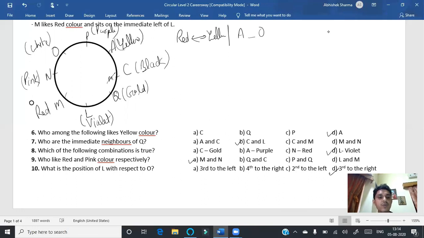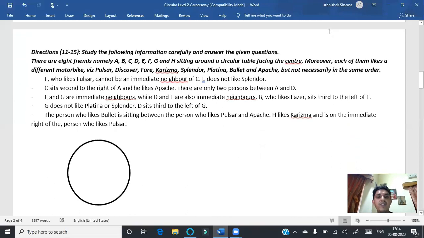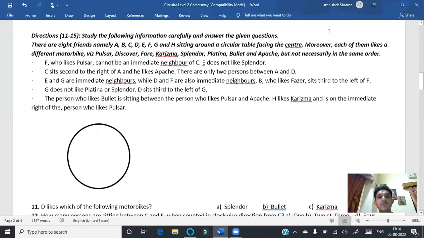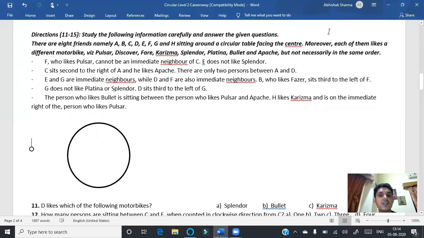Okay, coming to the next question, questions 11 to 15. The question is: study the following information carefully and answer the questions given. There are 8 friends, namely A, B, C, D, E, F, G, H, sitting around a circular table facing the center. So we have a circle, and I am dividing the circle into 8 equal parts. Moreover, each of them likes a different motorbike, viz. Pulsar, Discover, Fazer, Charisma, Splendor, Platina, Bullet, and Apache, but not necessarily in the same order.